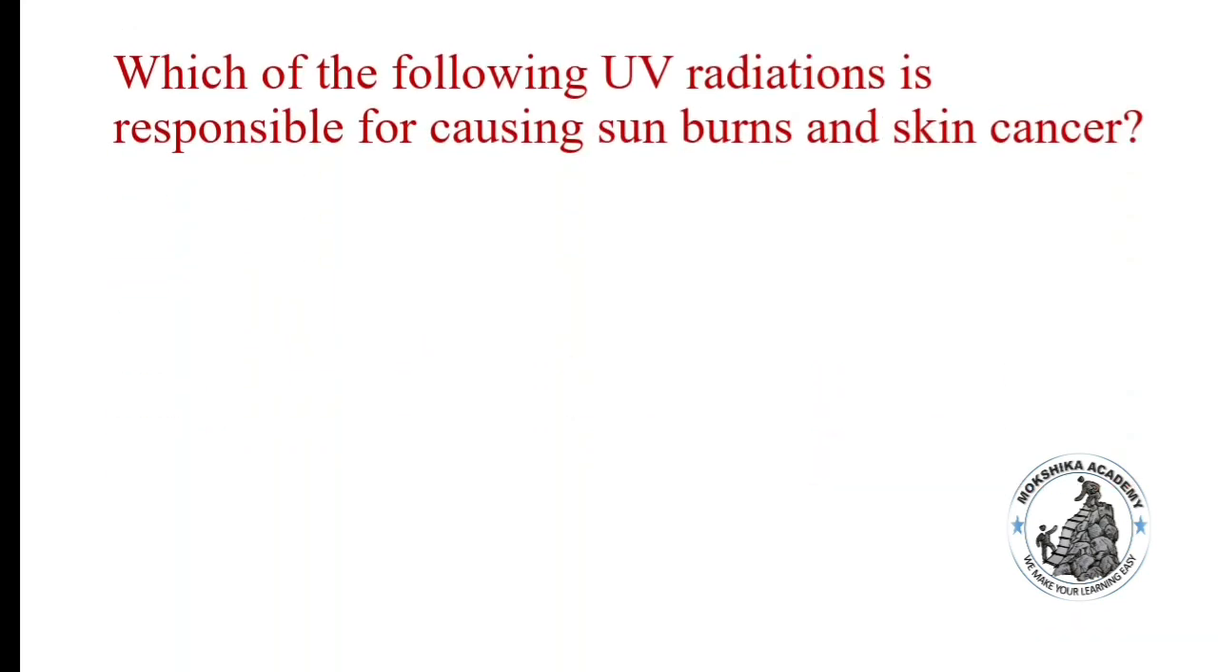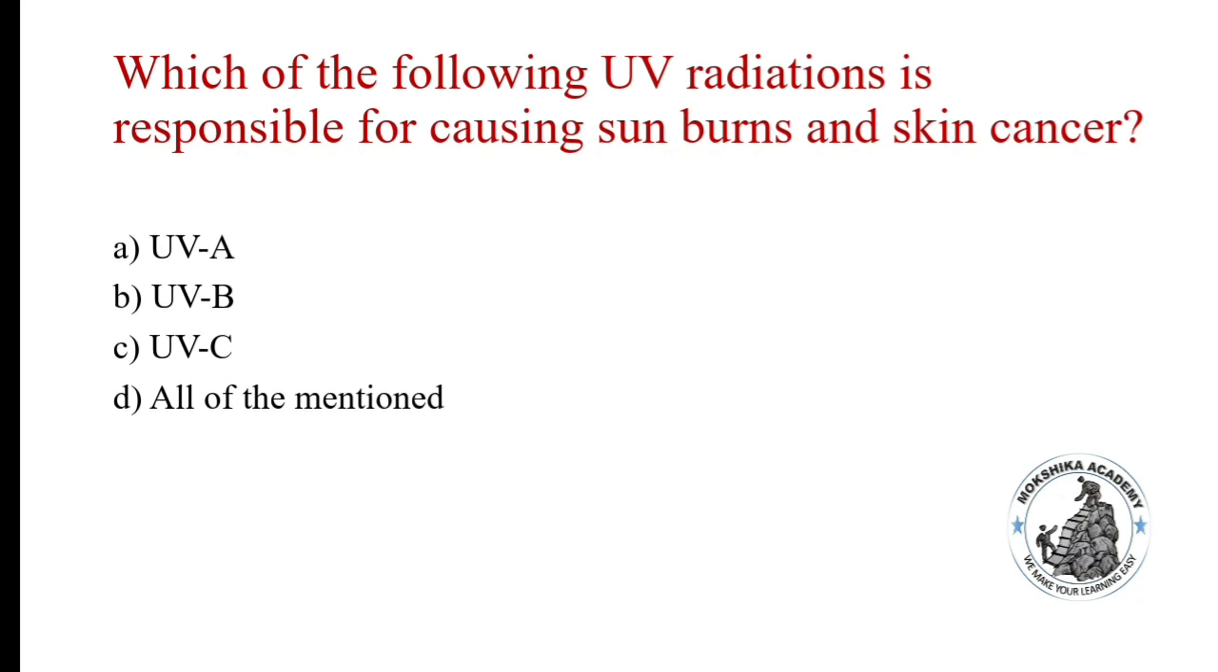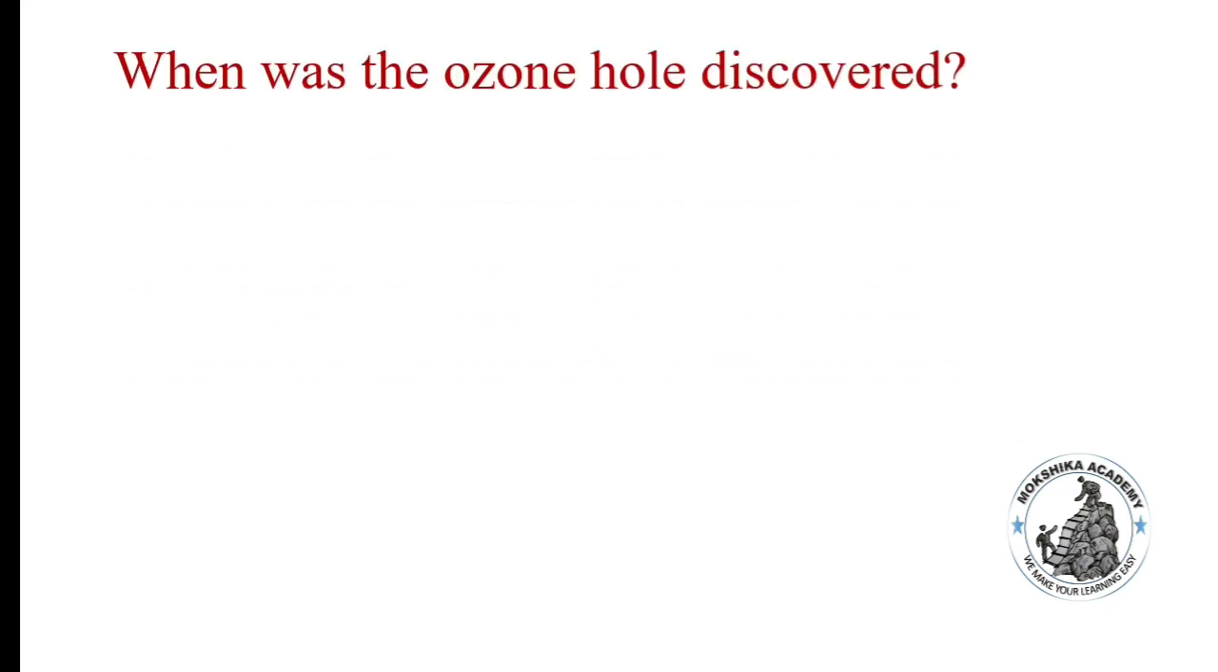Which of the following UV radiations is responsible for causing sunburns and skin cancer? Ultraviolet A, ultraviolet B, ultraviolet C, all of the mentioned. Correct answer is ultraviolet B. Ultraviolet B radiation is about 350 to 280 nanometers, which is responsible for causing sunburns as well as skin cancer. When was the ozone hole discovered? 1974, 1964, 1994, 1984. Option D, 1984 is the correct answer.